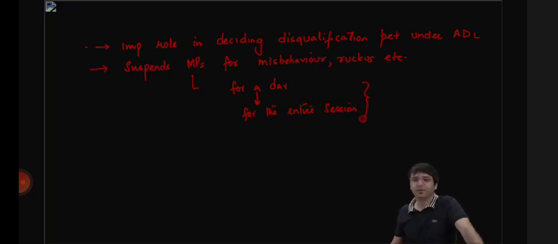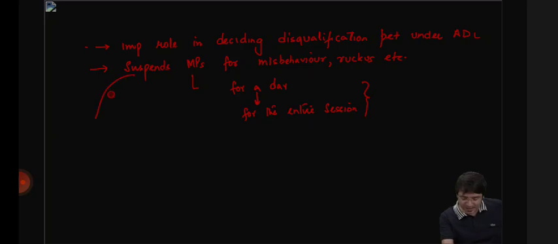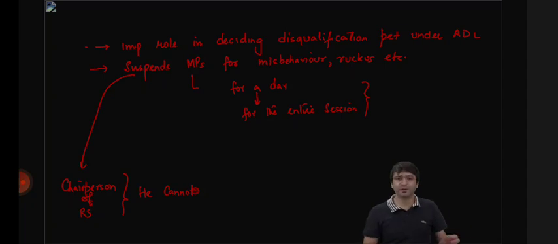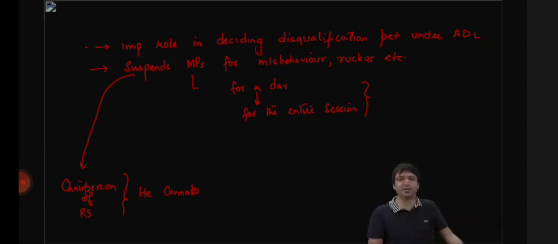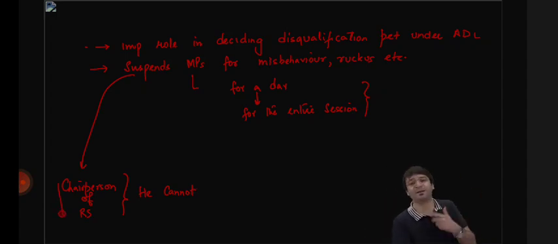I have the power. When we contrast this power to the chairperson of Rajya Sabha, he cannot. So what are you saying? I told you when we will discuss the speaker, we will also discuss the chairperson of Rajya Sabha, because the vice president is the ex-officio chairperson of Rajya Sabha. Whatever is the role of the Lok Sabha speaker, that's the role of the Rajya Sabha chairperson as well, as we call him, the vice president of India. But with one difference. The speaker of the Lok Sabha can suspend MPs if they are violating rules, if they are creating ruckus, if they are throwing chairs at each other. But that is not the power of the chairperson of Rajya Sabha. Rajya Sabha chairperson cannot suspend an MP for creating any ruckus.